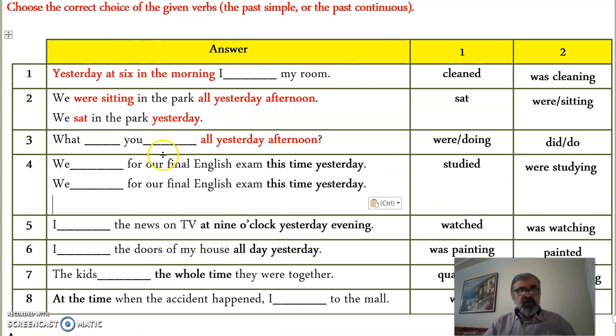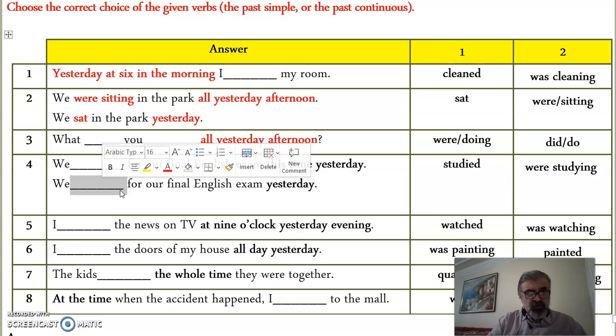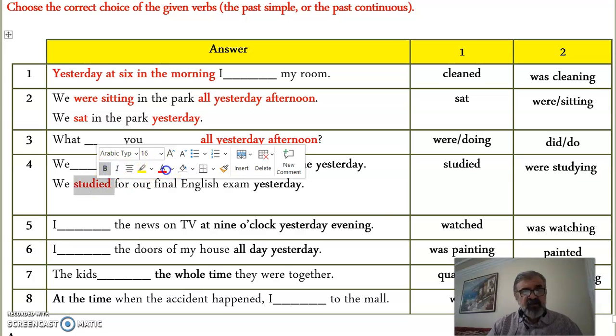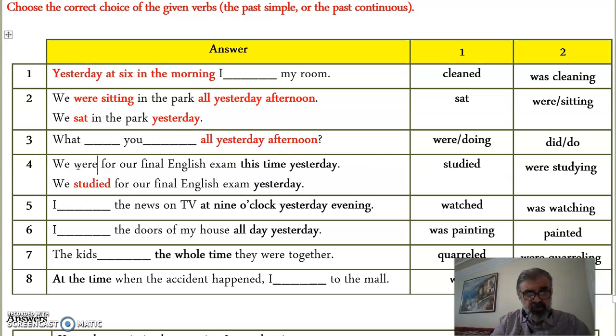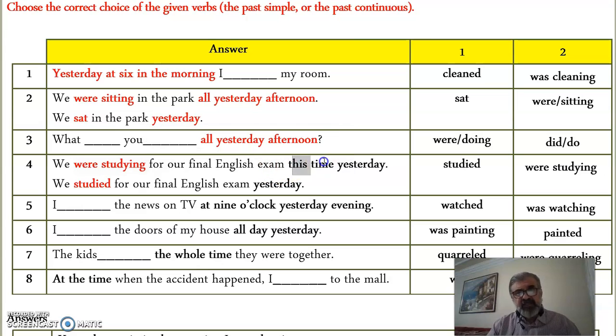Okay. We studied for our final exam, English exam, yesterday. So here, you say what? Studied. Okay. Why? Because you don't specify the time. Yesterday. It could be any time yesterday. But in this one, you say we were studying. You see how easy it is to tell the difference. We were studying. Why? Because you have specified the time. This time yesterday. Okay. While in this case, it was only yesterday.